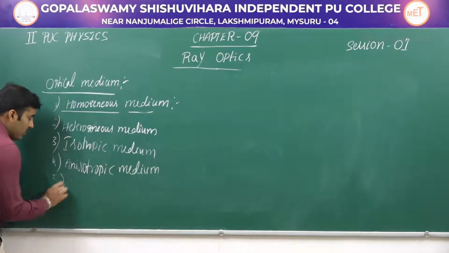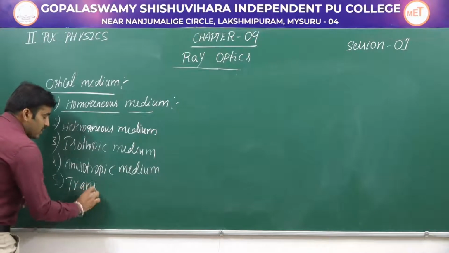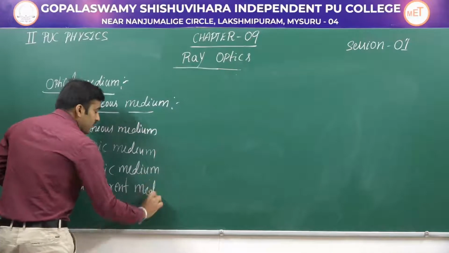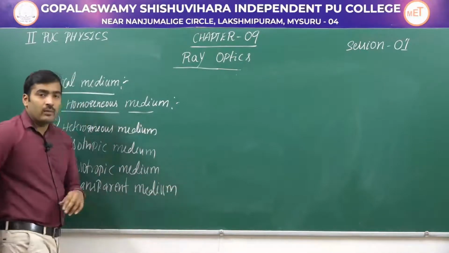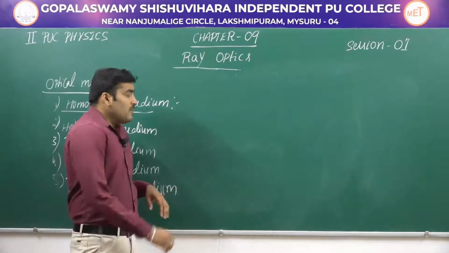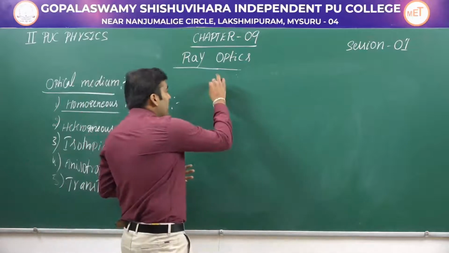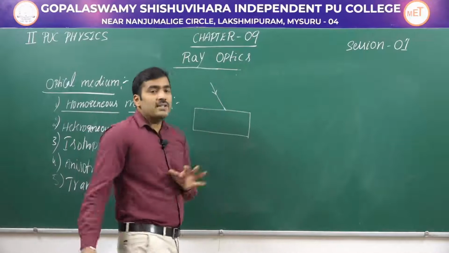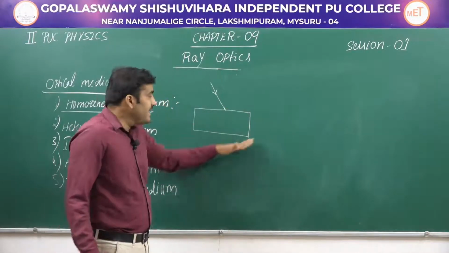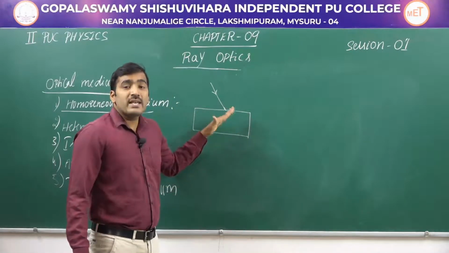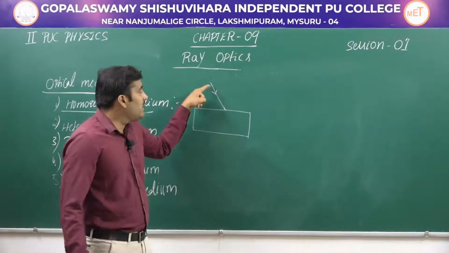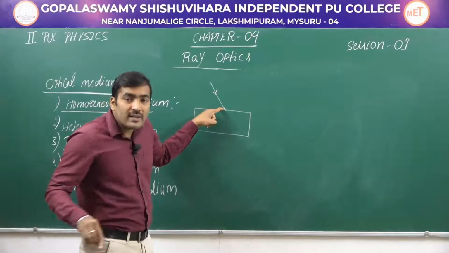Next we have transparent medium. So this is very important for you. What do you mean by a transparent medium? Okay, imagine that a light is traveling in air. The light is now encountering a medium here. If we say this medium is a transparent medium, then this light has to pass through it.